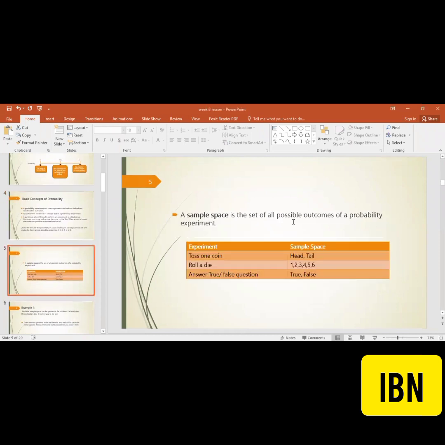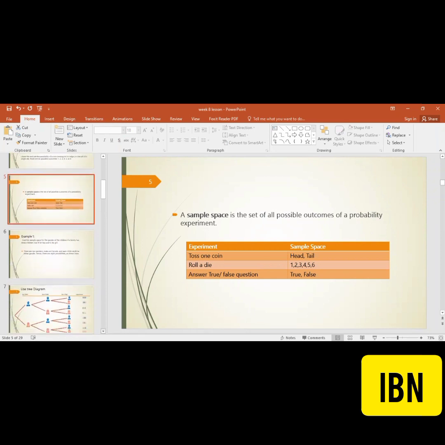Now some examples over here, my dear. So cumulatively, when you get all the possible outcomes of the experiment, that is called a sample space. This is the example of the sample space. In case of one coin, we have head and tail. So this is the sample space for that one coin. For a die, we have 1 to 6 as the sample space. Means all possibilities you need to cater. And the answer of a true and false question, certainly it may be true, maybe false, like the head and tail, like the binary 0 and 1. So these are some particular examples. You have to note it up.